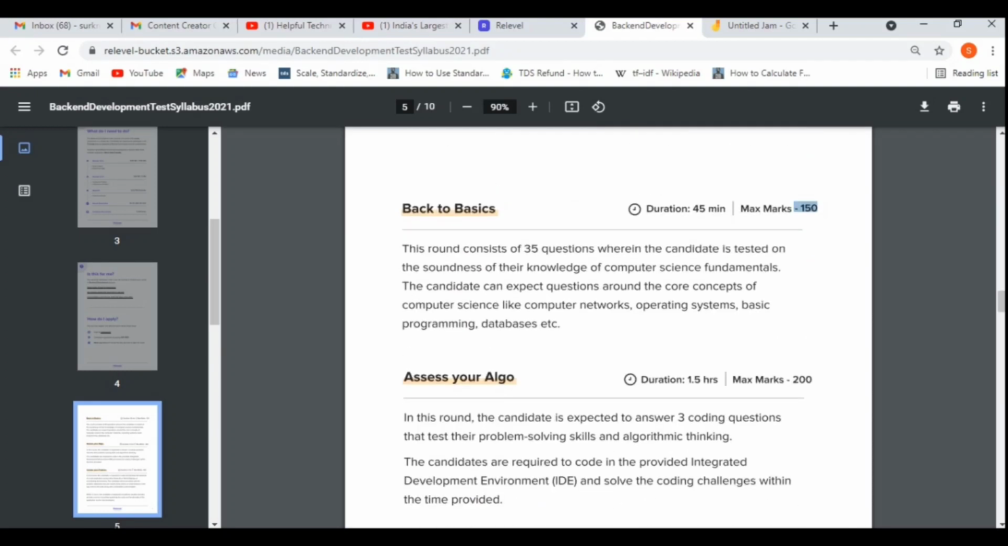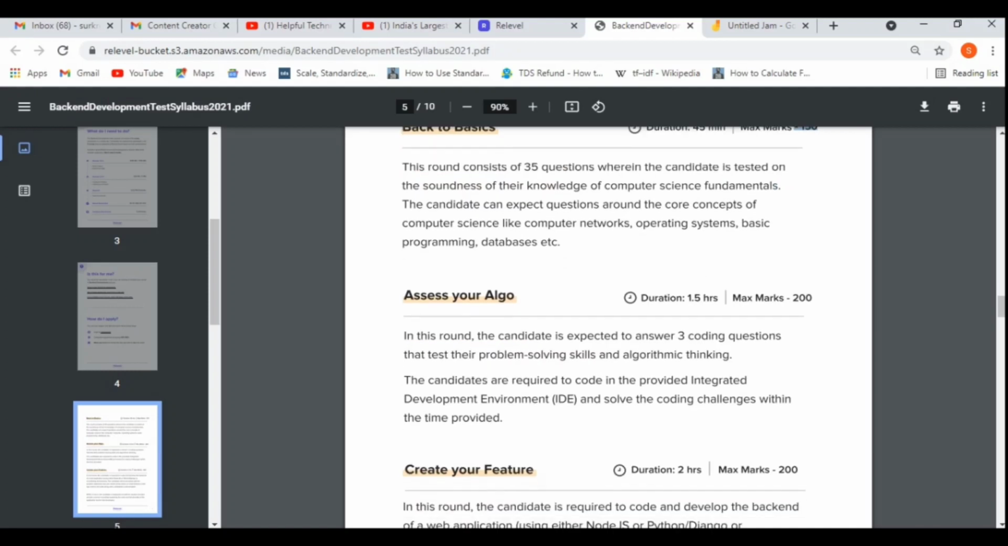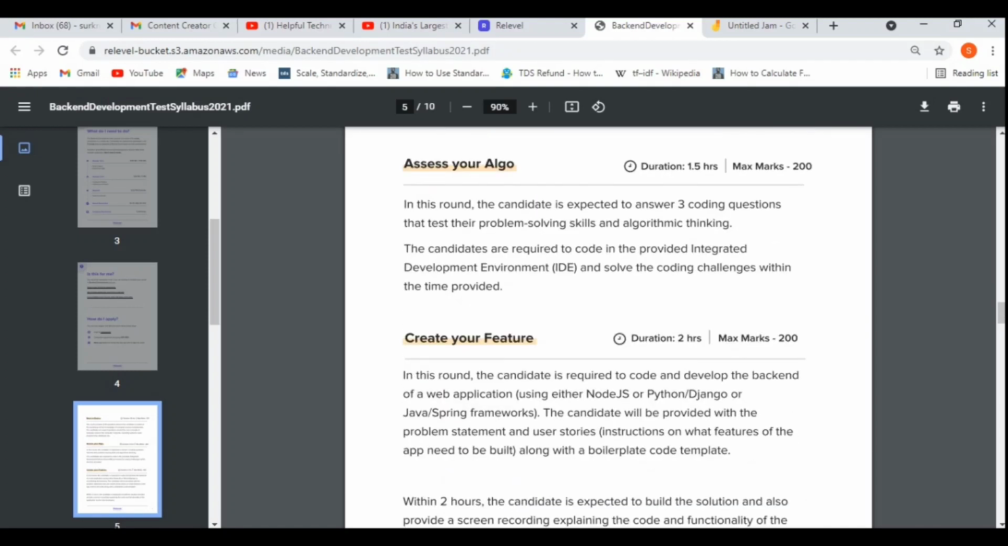35 questions will be there, and there will be MCQ questions from computer network, operating system, basic programming, database, data structure, etc. Then for the algorithm section, there will be 3 coding questions. You need to use the IDE, that means integrated development environment, compiler to execute your codes within 1.5 hours only. And they will be asking you from the basics, like a HackerRank problem kind of thing.